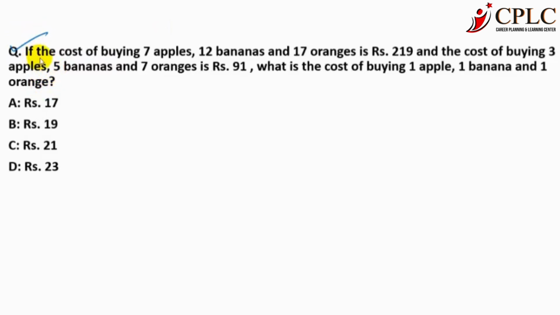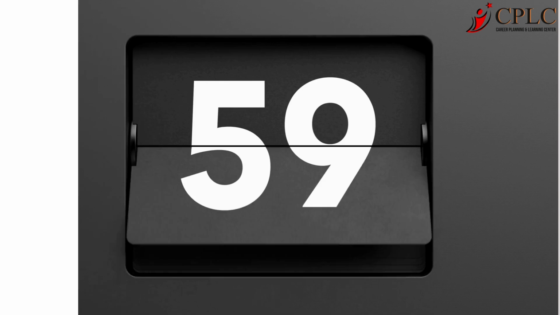The question says that the cost of buying 7 apples, 12 bananas, 17 oranges is rupees 290, and the cost of buying 3 apples, 5 bananas and 7 oranges is rupees 91, and you need to find out the cost of buying 1 apple, 1 banana and 1 orange. So basically this is a linear equation in 3 variables.